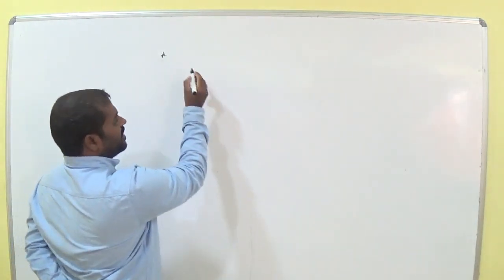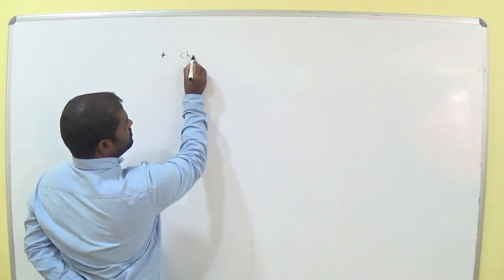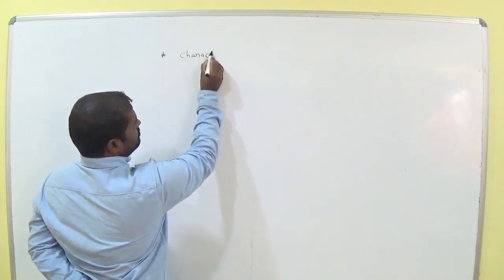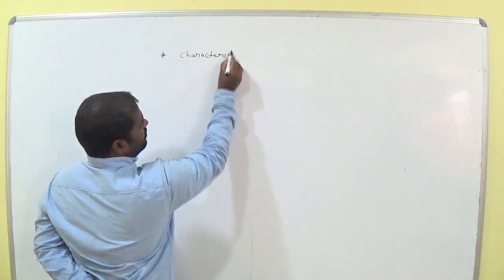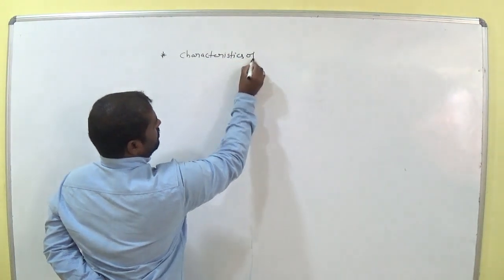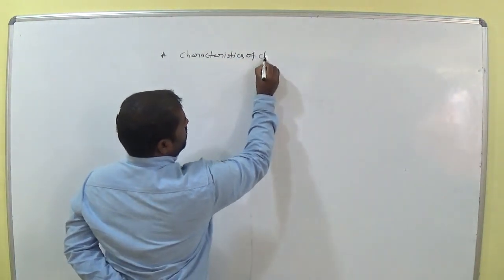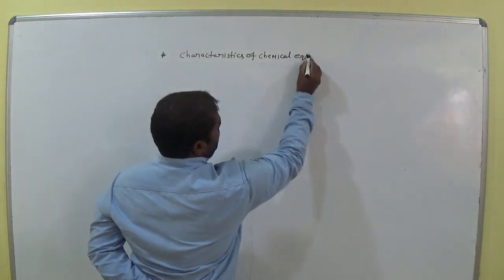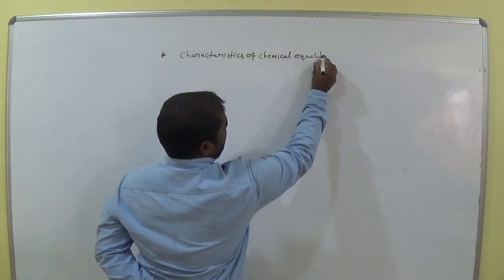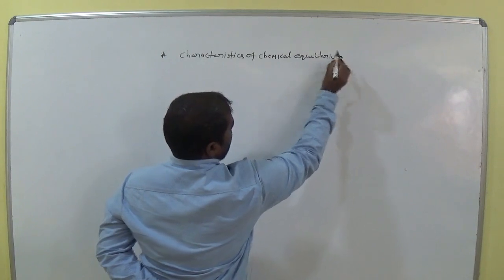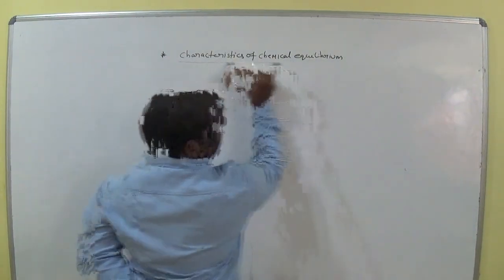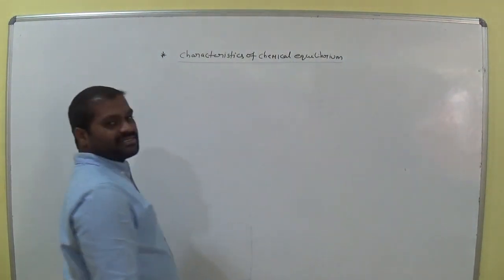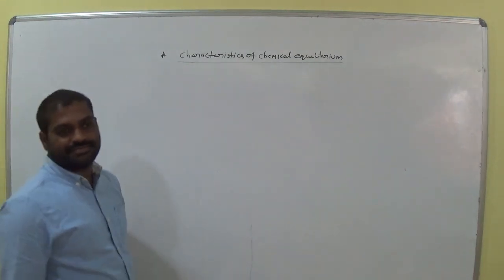The next topic is characteristics of chemical equilibrium.